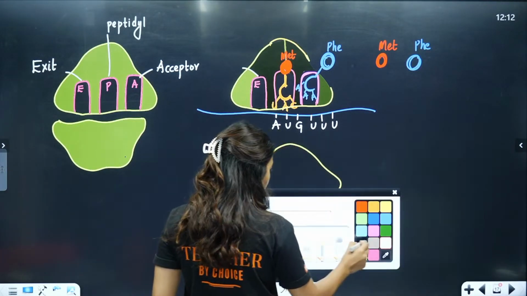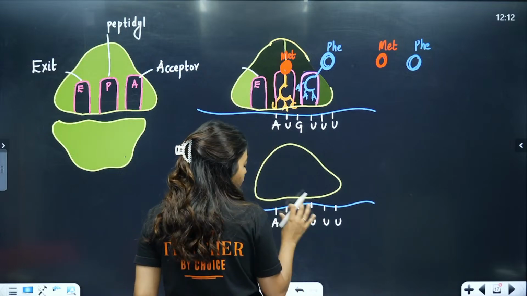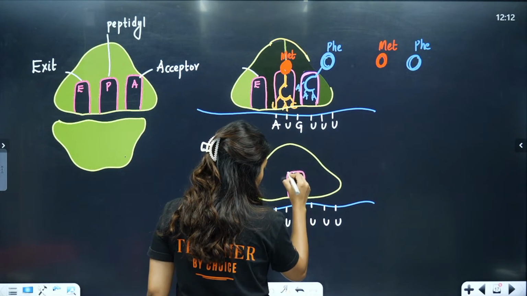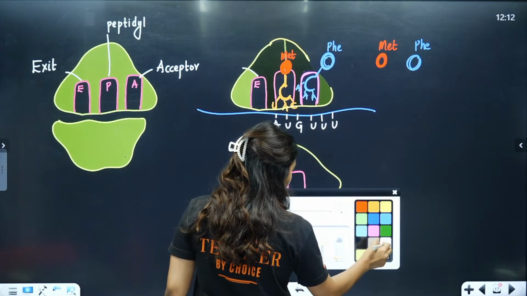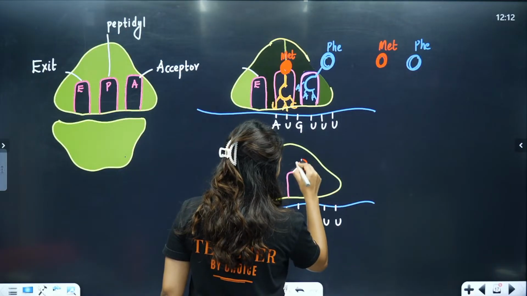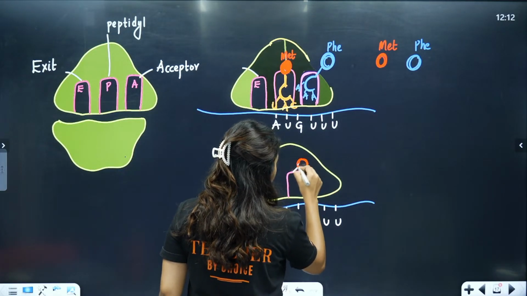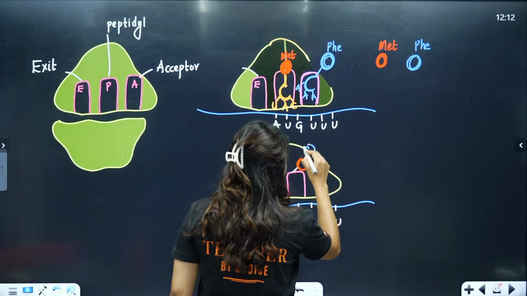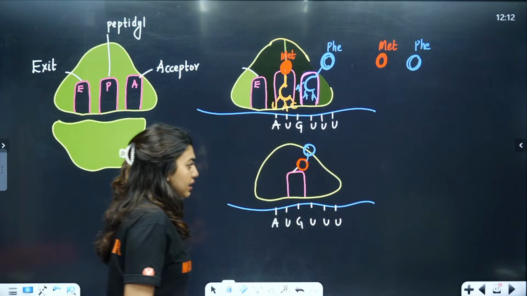Now here, students, what is going to happen? After attaching in the P position, you are going to see one chain of methionine, red means methionine, then one chain of phenylalanine, right?